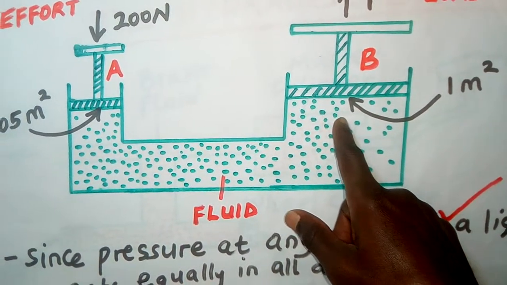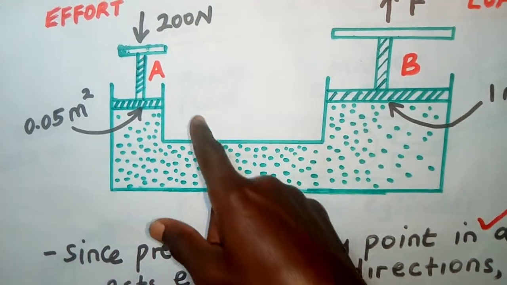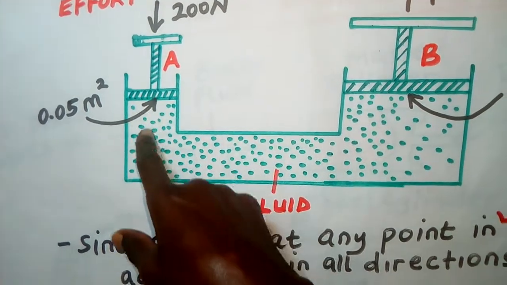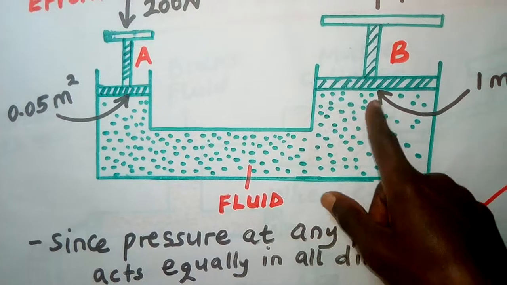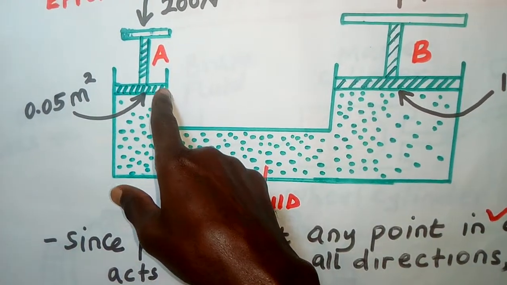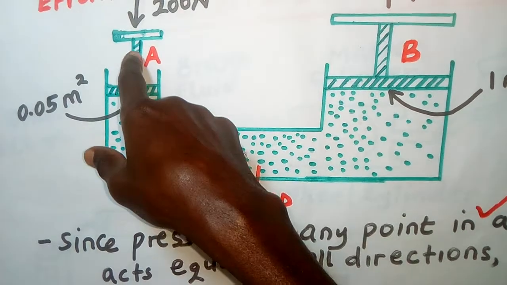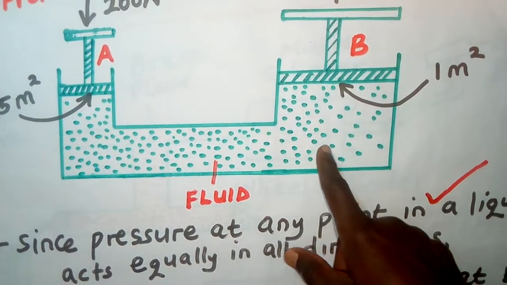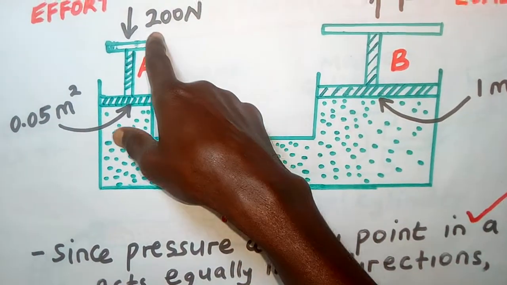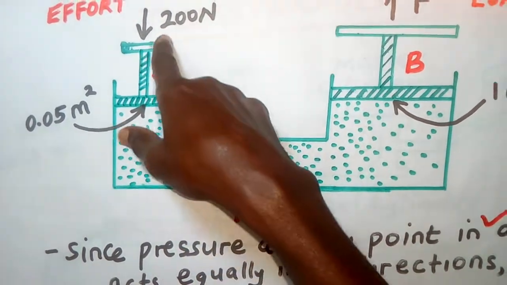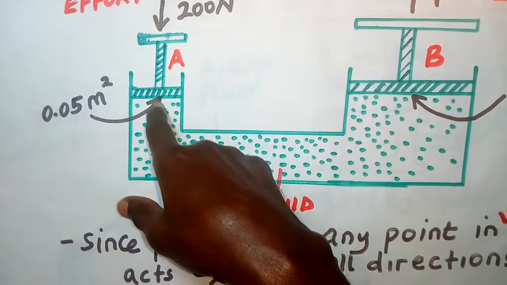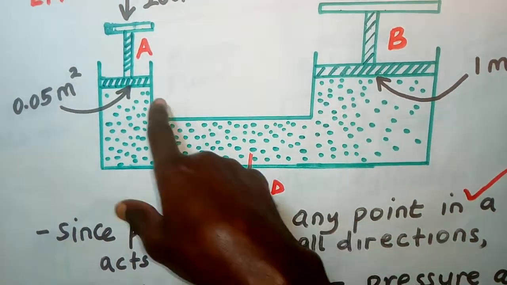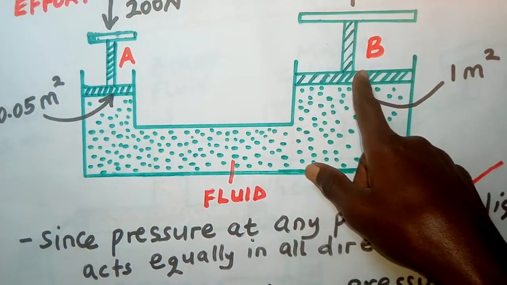So this machine uses Pascal's principle, which says that when you apply pressure at a point in an enclosed fluid, this fluid is enclosed, it is sealed. This side is sealed, this side is also sealed. So when you apply pressure at a point, what happens? That pressure is going to be transmitted equally in all directions throughout the fluid. So when you press here down with 200 newtons, that force is going to create pressure. Pressure is going to be transmitted by the fluid from piston A to piston B, the same pressure.